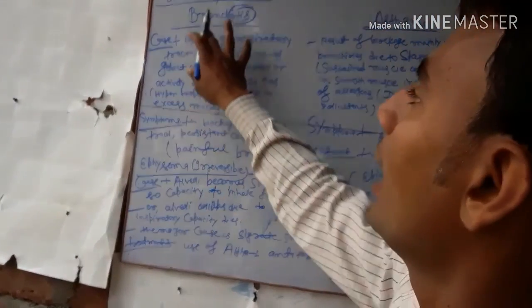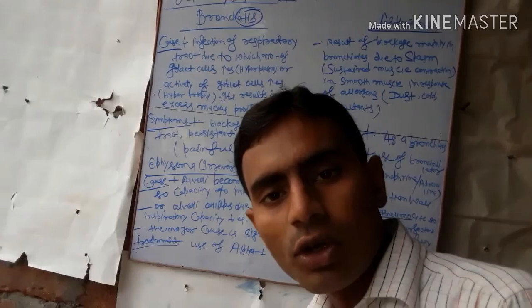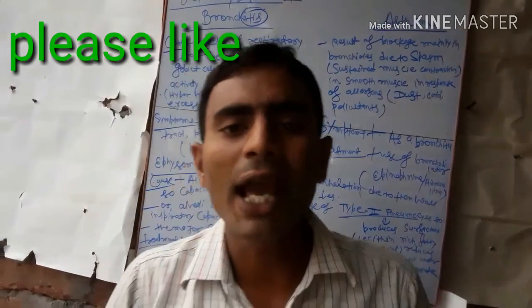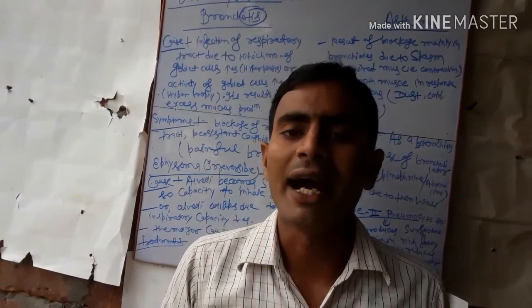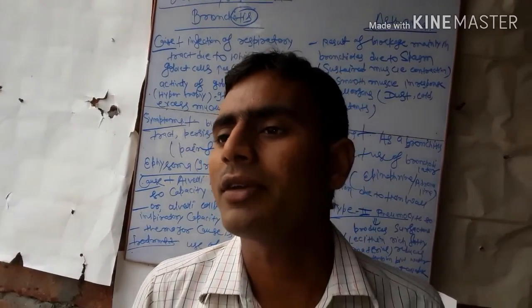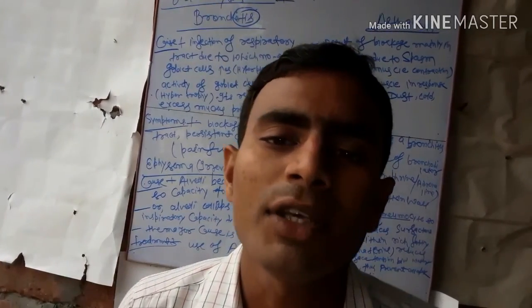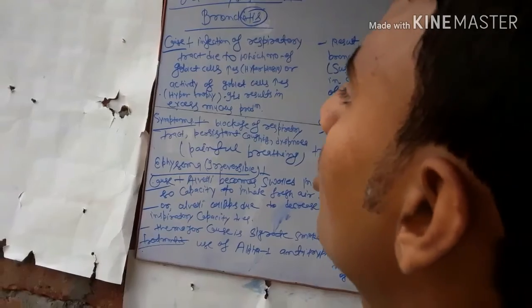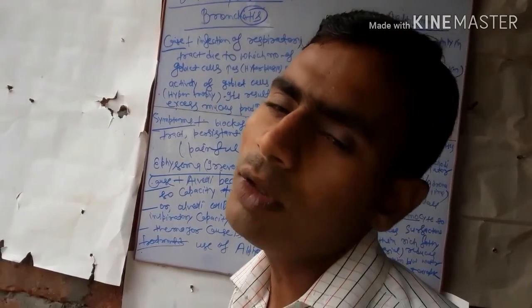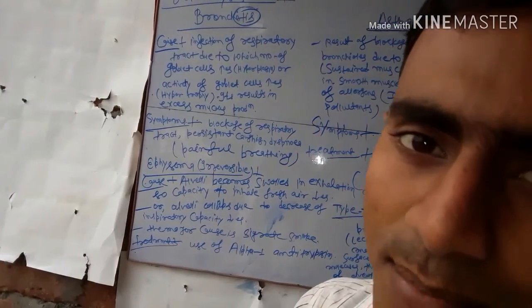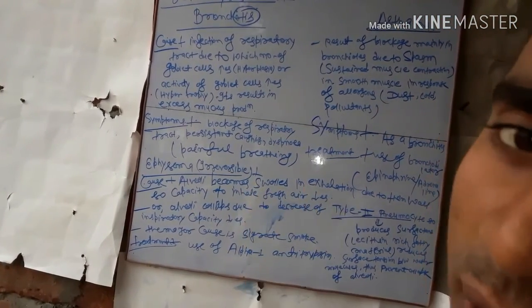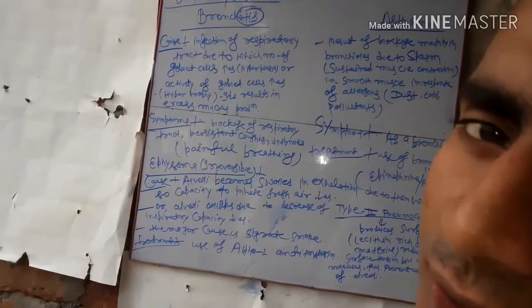So bronchitis is the inflammation of the bronchi. From the term bronchitis you can understand this matter. Now we'll try to know the cause of bronchitis.